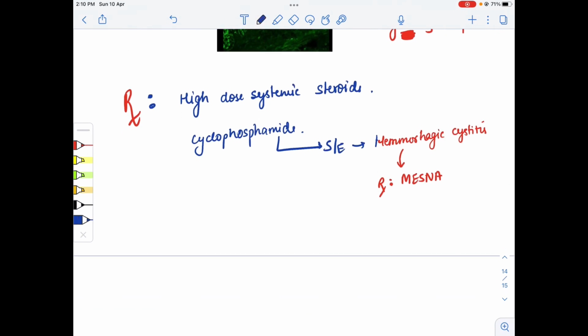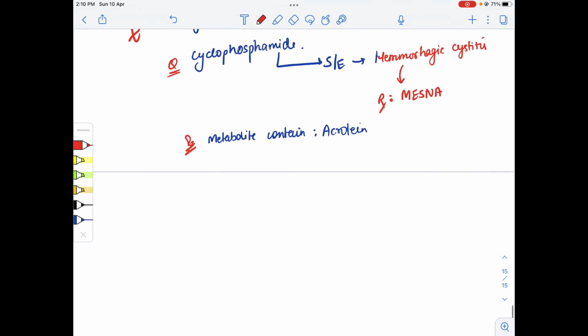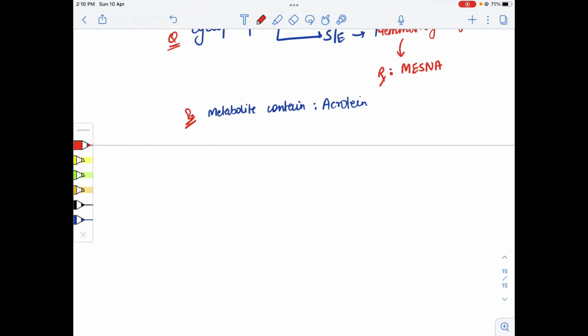And it contains a metabolite, that is acrolein. Please remember acrolein. These were previous year questions, which I am highlighting with the red pen. Now in moderate or severe pemphigus vulgaris, what can we give? We can give rituximab. So this is the treatment of pemphigus vulgaris.